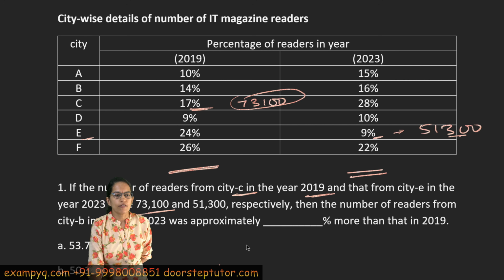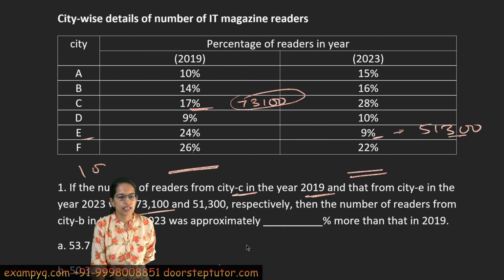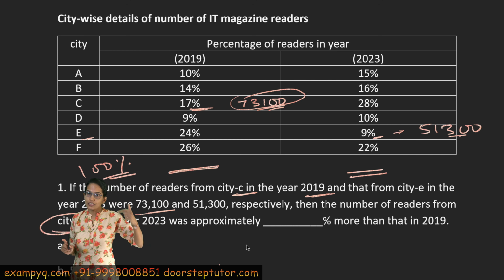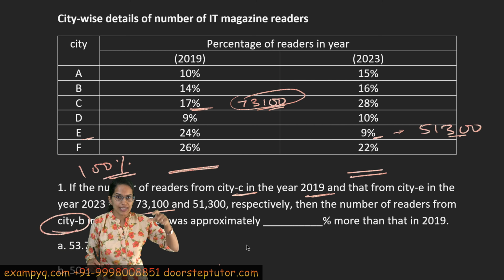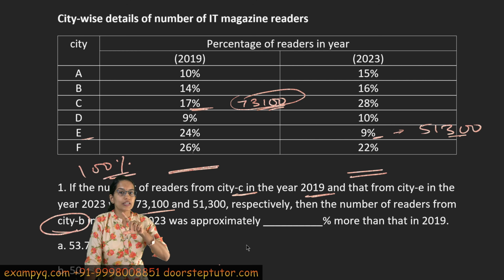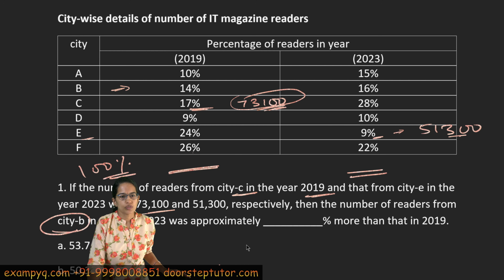If I sum up all these percentages, they account for 100%. Therefore, if I know the population for city C, I can find the population for any of the places, and you are asked to find it for city B. Since each question has a separate value, I am emphasizing again and again that you should not waste time. Find it only for city B, not for the other cities. So 17% gives you this value.